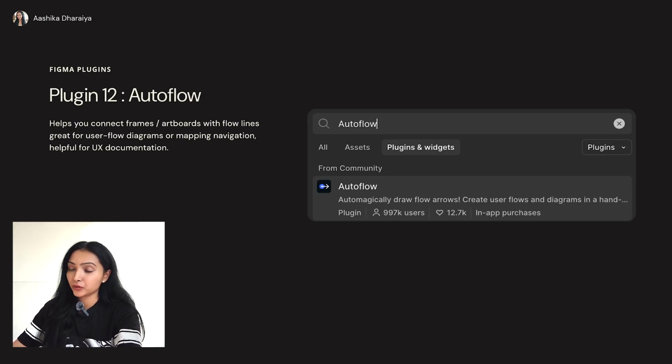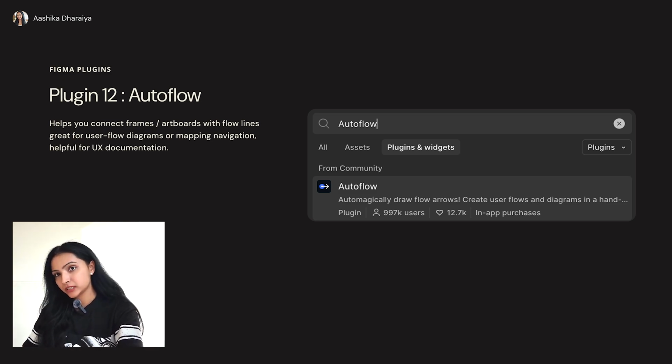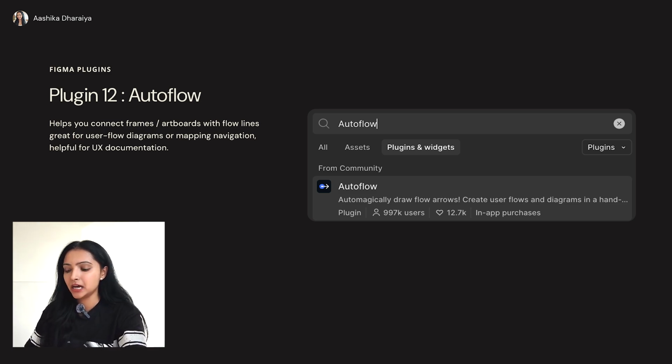Next we have Autoflow. Autoflow automatically connects frames with clean visual flows to map user journeys and interactions. It helps you quickly connect frames and screens with flow. For example, I have multiple screens. First I have an onboarding screen, then I have a home screen. What the Autoflow plugin does is that it connects all the screens and makes my work super duper easy. It automatically draws arrows between the artboards, so you know which flow comes after which.